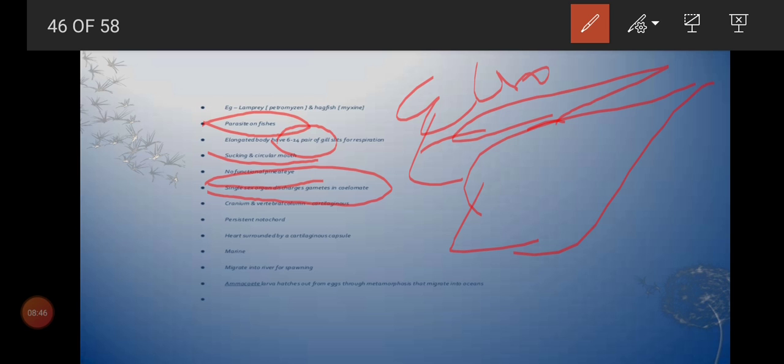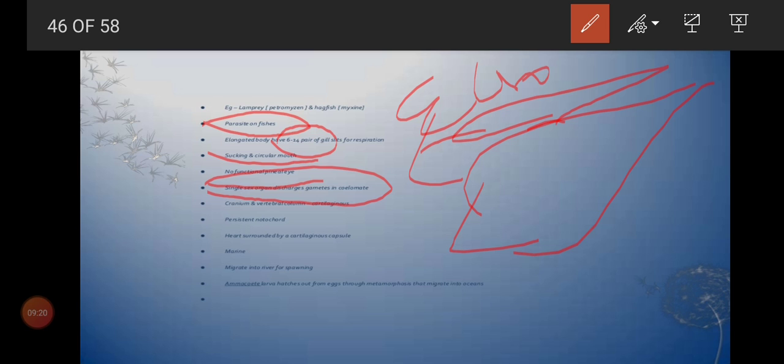For example, here the cases will be interesting. Cyclostomata comes under vertebrates, so a cranium and vertebral column will be there. All are cartilaginous only, not well developed bones, like soft bones only. Circulation is of closed type. These cyclostomes are particularly seen in marine water.